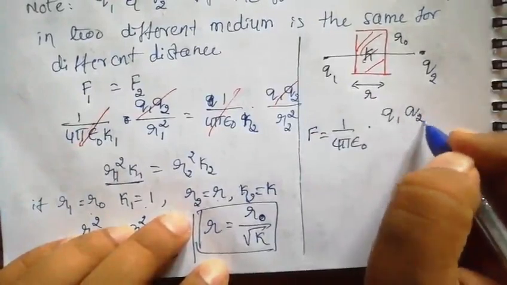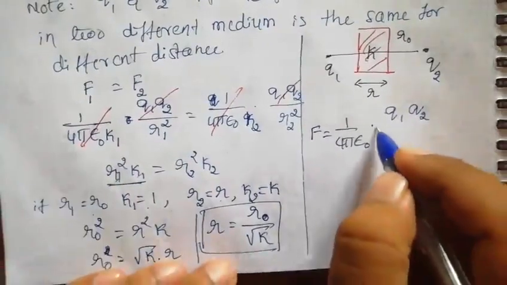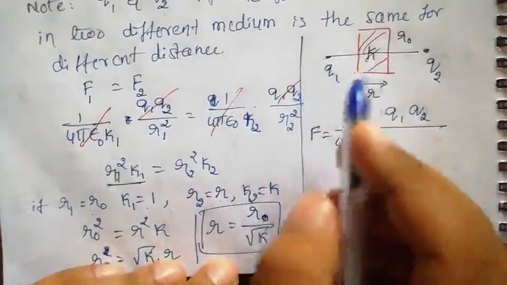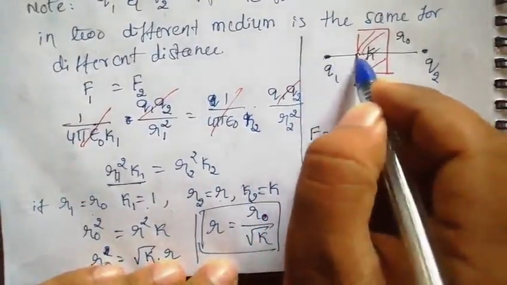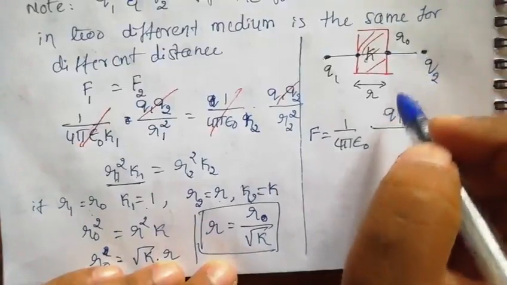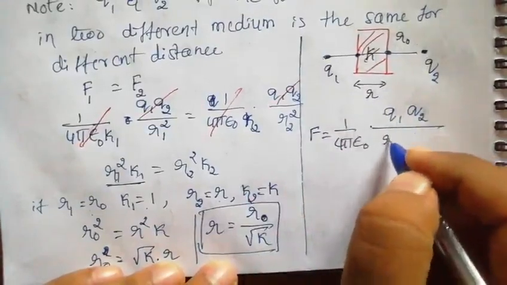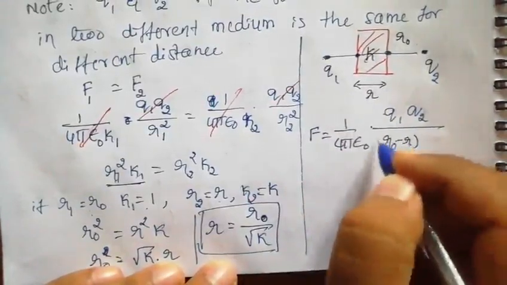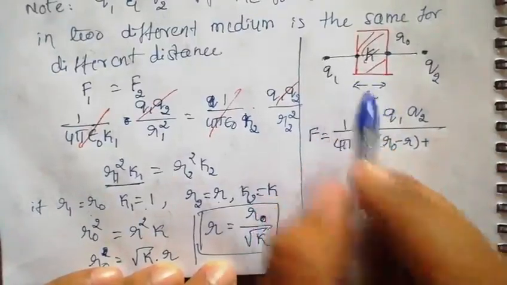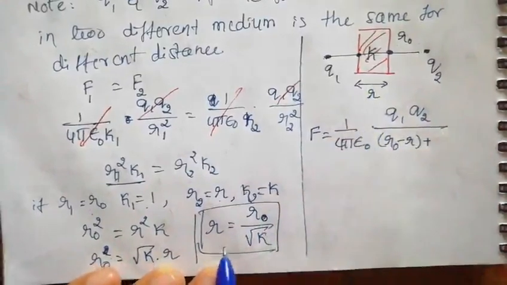Because if you keep the charges in any medium, their values remain the same, they do not change. But what is going to change? The distance. The initial distance, meaning the air distance, is the distance from this point to this point, and again from this point to this point. So this will be taken as r naught minus r, plus this distance we need to take. So how much is this distance now? Look at what we've done here.